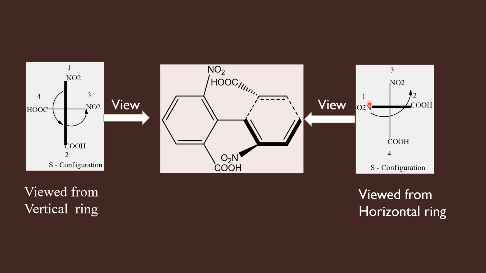So we give numbers first for the groups in the horizontal line: for nitrogen 1, carbon 2, and then 3, 4 for the groups present in the vertical line. So N gets 3, carbon gets 4. Reading the numbers from 1 to 3, we go in the anticlockwise direction. Therefore, whether I am viewing from here or from here, I get the same configuration.